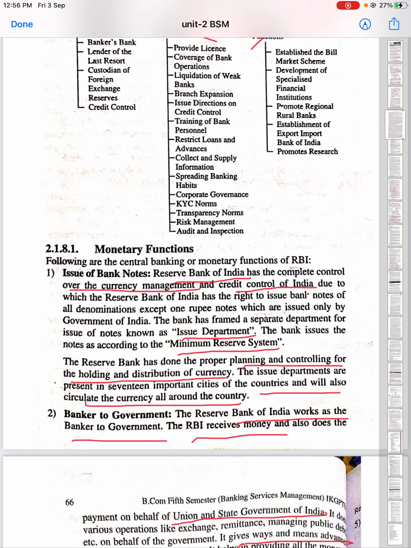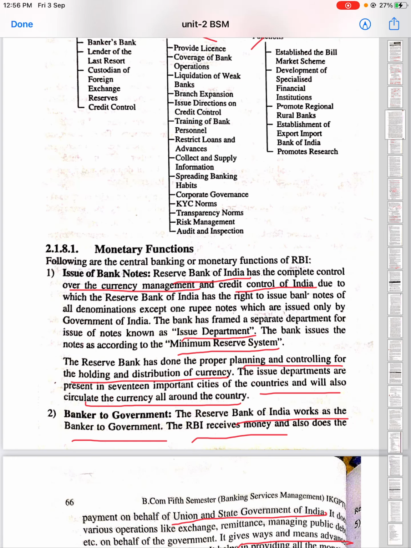So basically we can say that the RBI not only holds the currency management and credit control system, but it also helps in proper planning and controlling for the distribution of money. It is possible only if the RBI has the monopoly authority.